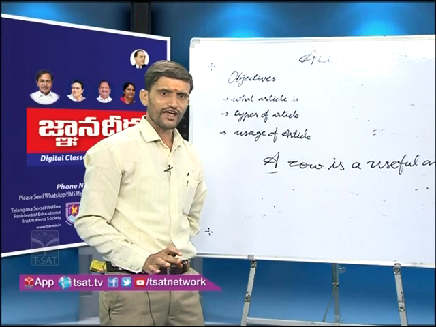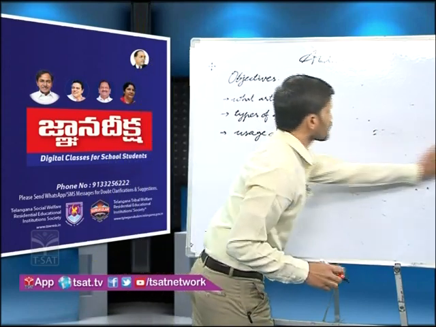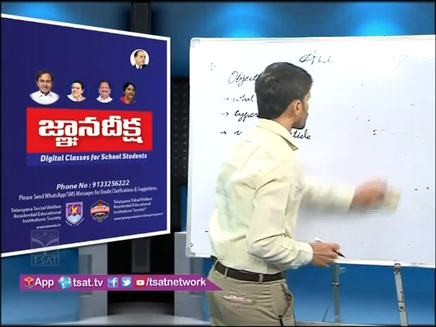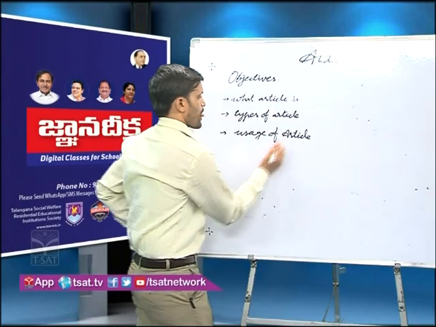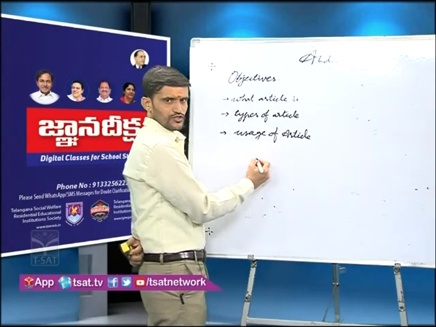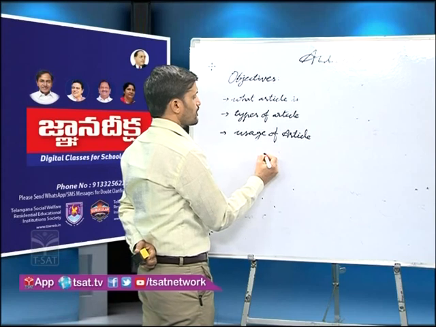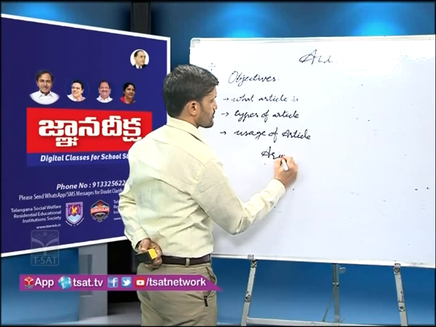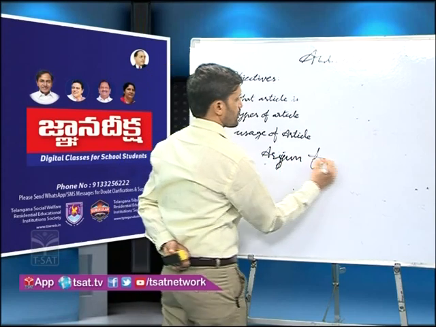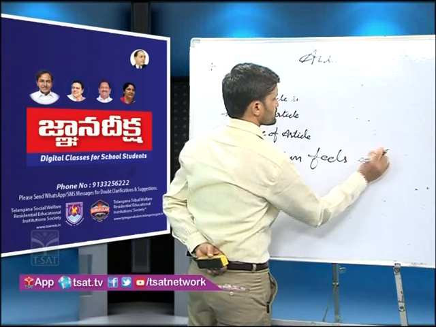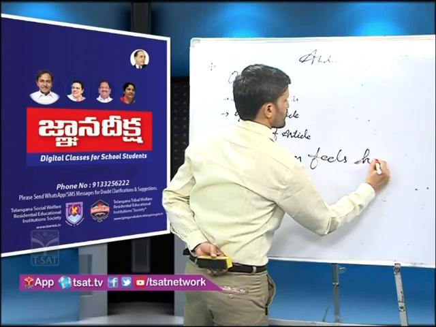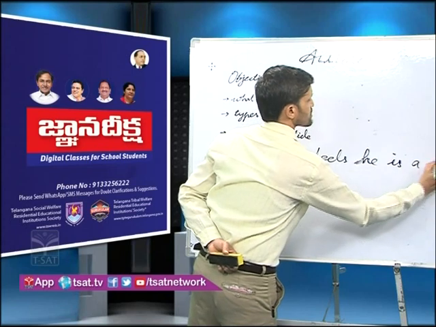Understand? Okay, another rule is there, but before going to it, I will write an example. Arjun fails. He is a Sachin.